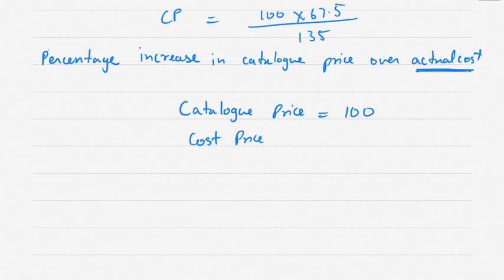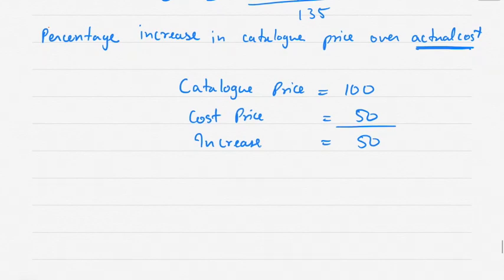Cost price is equal to 50. So increase is 50. The difference is 50. Or I can write increase is equal to 50, or I can write difference is equal to 50. Okay. Now cost price is 50, increase is also 50. That means there is 100% increase. Correct? Because actual cost, you will keep that as base, right?